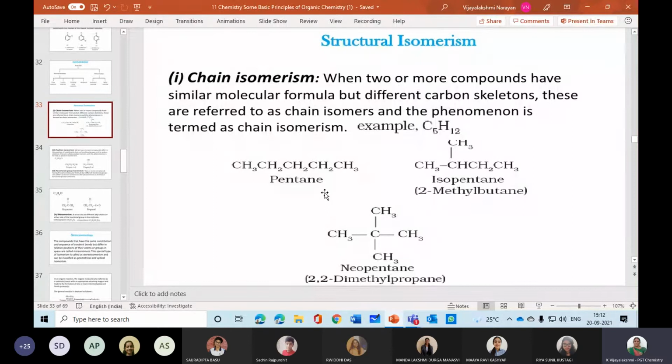So I'm coming to the point. What do you mean by chain isomerism? Chain isomerism is nothing but same molecular formula, different structural formula. That is the way you can proceed with that. So that is called chain isomerism. Hope you're clear with this point, students. Shall we go to the next point? Yes, ma'am. Yes, thank you.